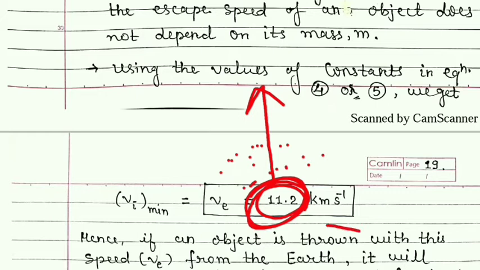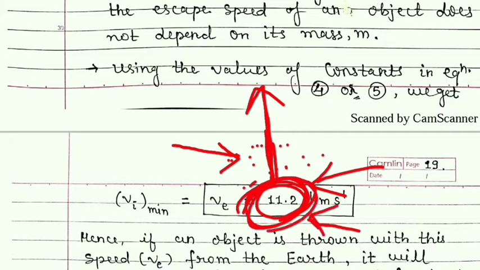So when we throw this object with this speed, it will have friction with the air, and due to friction its speed may decrease gradually and rapidly, so it may not reach infinity. But if we neglect the resistance due to atmosphere, then definitely with this speed the object will move out of the gravitational field of the earth.